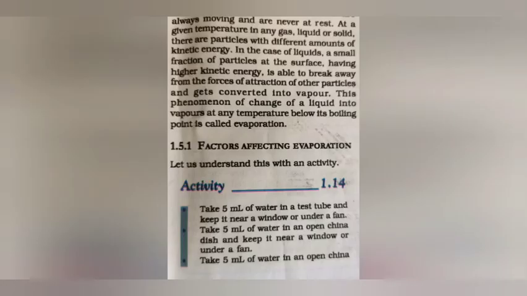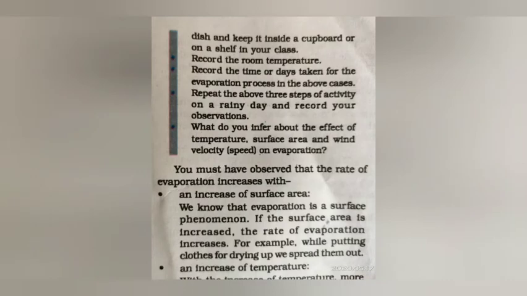Friends, our next topic is factors affecting evaporation. To understand this, we will do activity 1.14. We will take 5 ml of water in a test tube and keep it near a window. Taking another 5 ml of water in an open china dish, we also keep it near the window. Again, we will take 5 ml of water in an open china dish and keep it inside a cupboard. Now we will record the temperature and the time and days taken for the evaporation to take place.